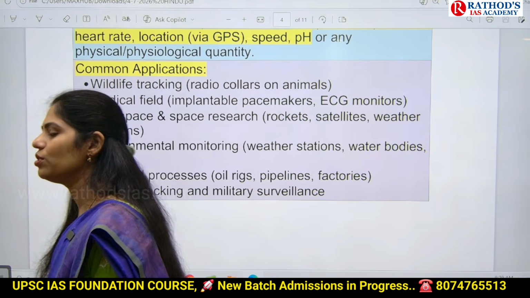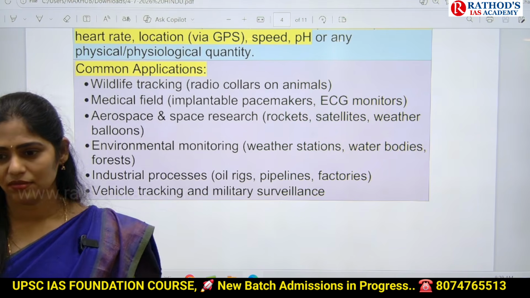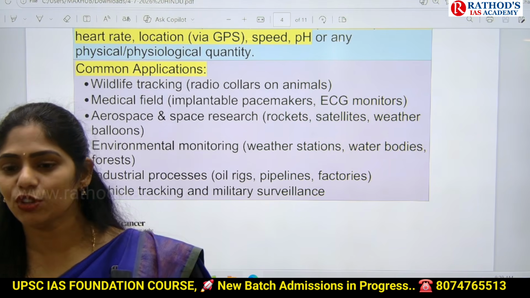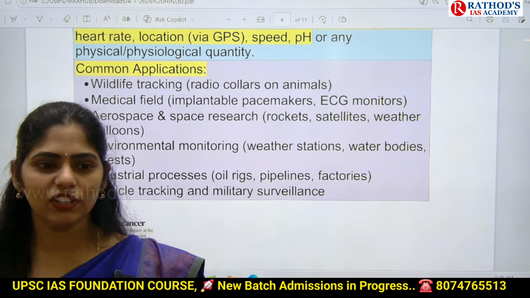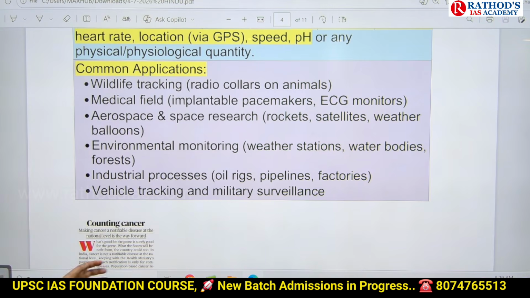If you see PYQs, you can understand exactly how a question can be framed and how many types of questions UPSC can give you. With repeated practice, you can excel in that. Okay. And now let us see the next article.